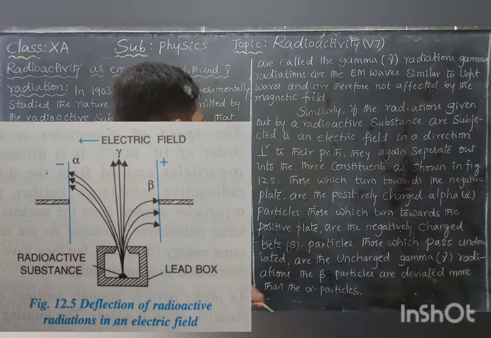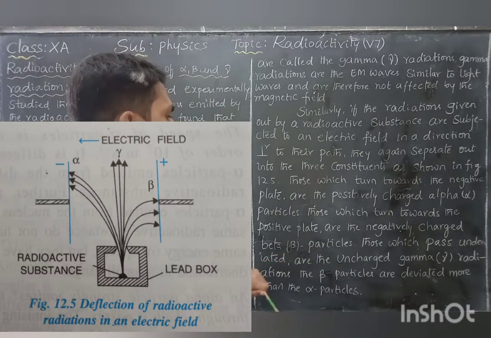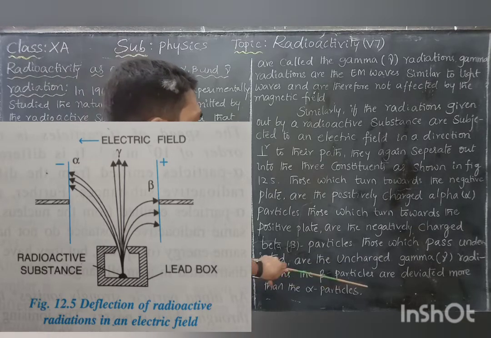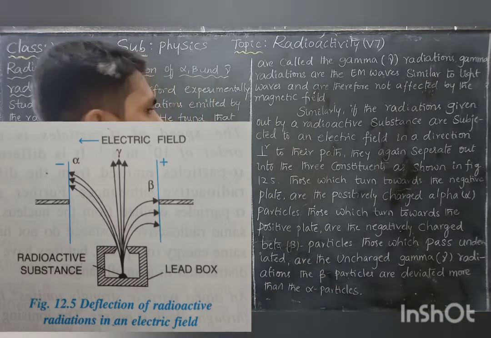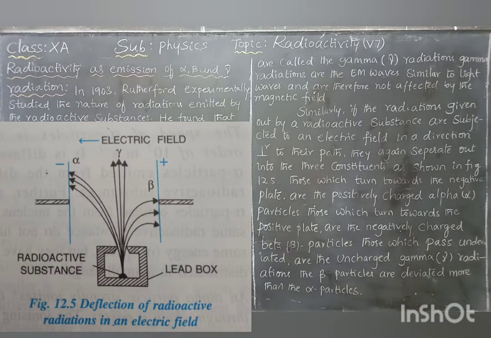Those which pass undeviated are the uncharged gamma radiations. The beta particles are deviated more than the alpha particles. Without deviation, the uncharged particles move in a straight line.